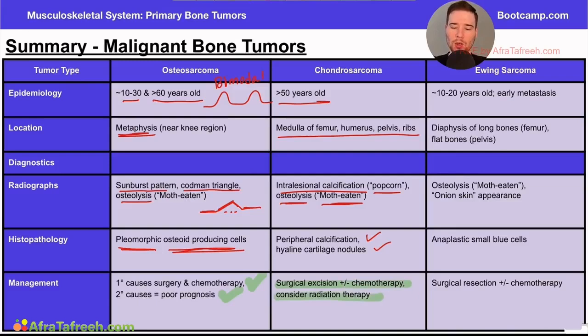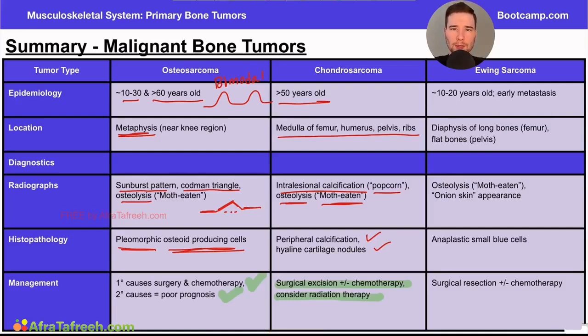One key point I want you to compare and contrast here is in the benign bone tumors, a lot of our treatment options were to watch and wait. If they're asymptomatic, they might not need intervention. Notice when we talk about the malignant bone tumors, we're not talking about a watch and wait approach. This is often surgery, chemotherapy, radiation, a much more aggressive therapy for a much more aggressive tumor.